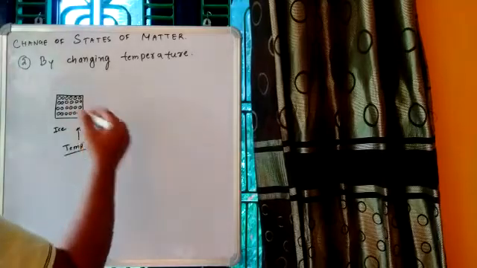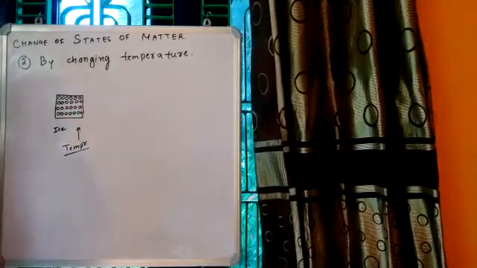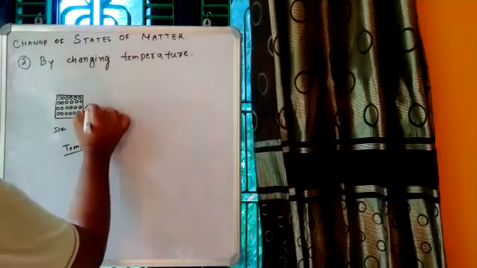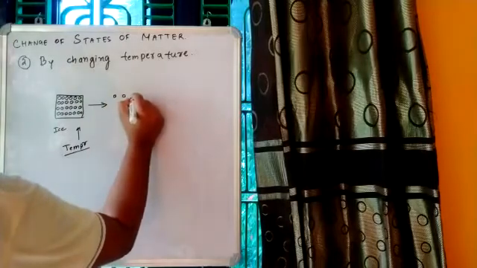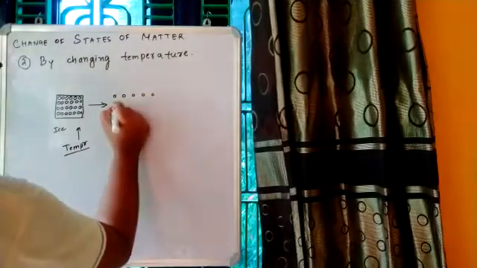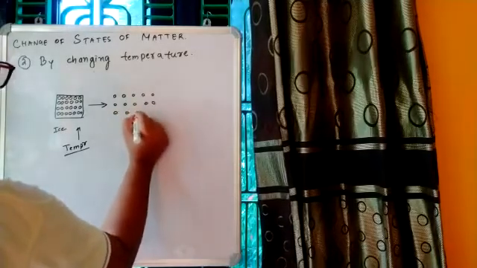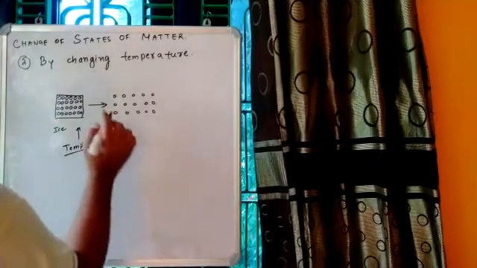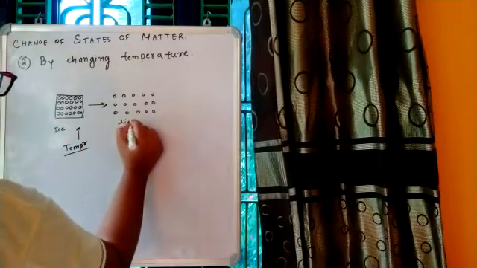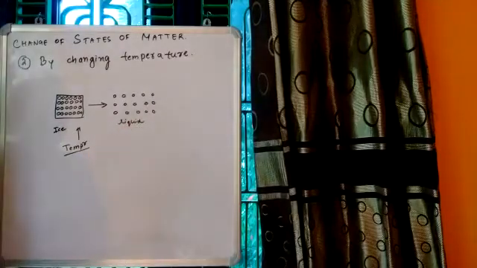So ultimately a stage will come in which these particles will not remain close to each other, and they will move away from each other. So ultimately this ice will be converted into liquid water.